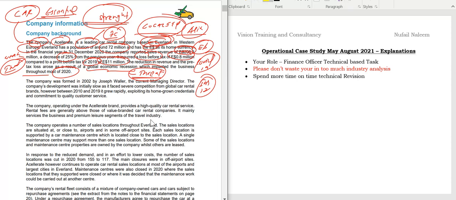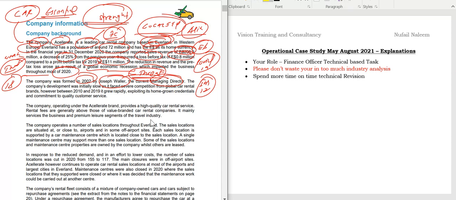Okay, students, coming to the next sentence. The company was formed in 2002 by Joseph Walter. So 2002, I think almost an 18-year-old company. I can say that's a good strength. He is the current managing director as well. So it's also a strength because the founder is the managing director, so he may be stronger in operations.